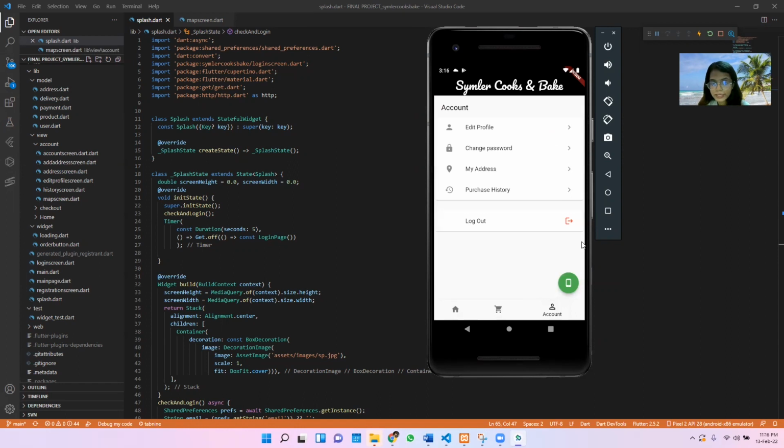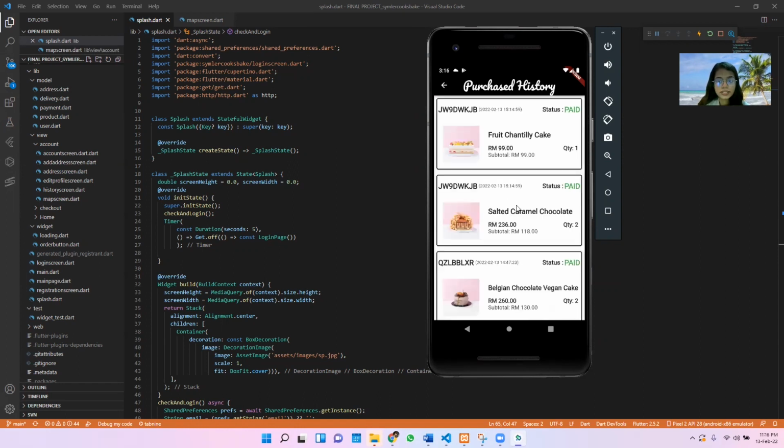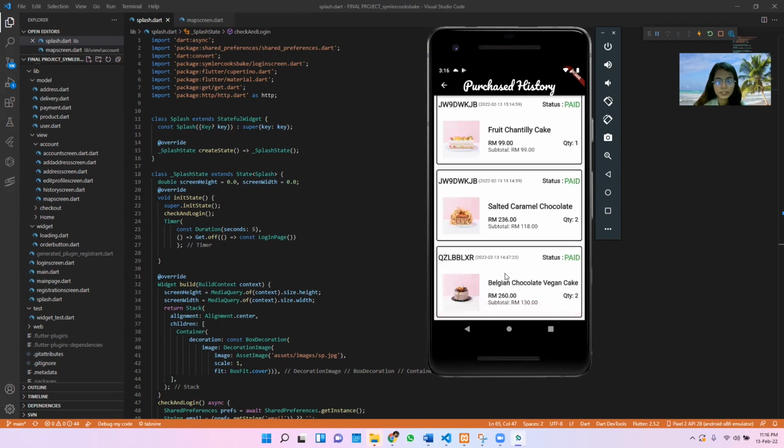Okay, here we can see back to our account page where we wanted to see our purchase history. So here you can see the purchase. We bought 3 products just now, which is the chocolate cake, caramel cake, and the fruit cake. And also the status is all updated, which means once we click the successful payment in the Billplz payment gateway, it automatically will update our status as paid. Okay, and we also can see the receipt number here as well as the time and date.